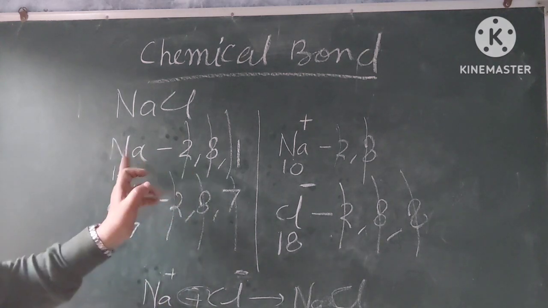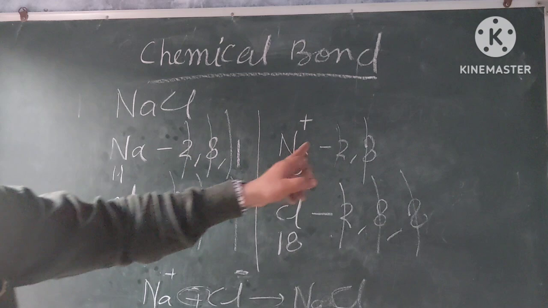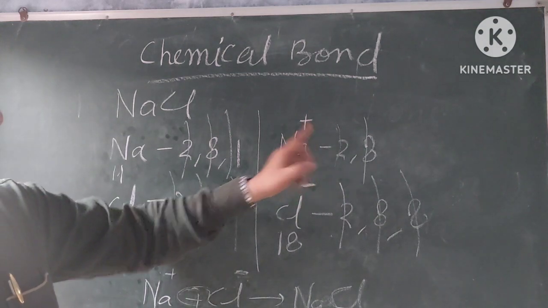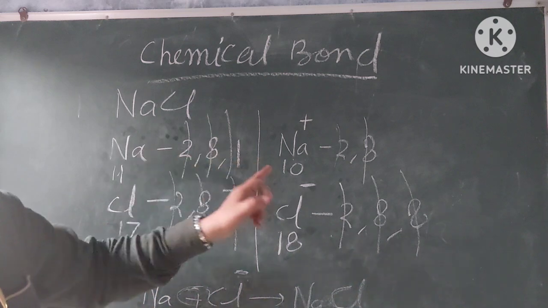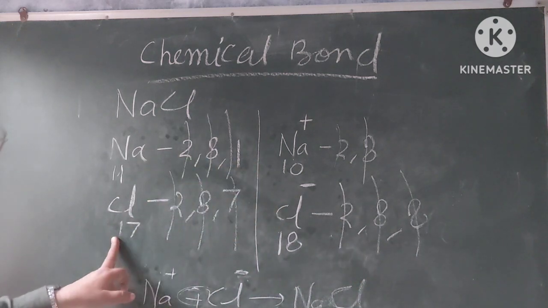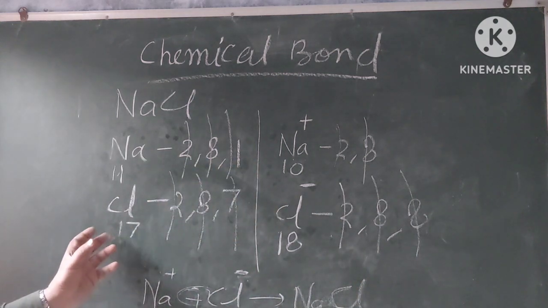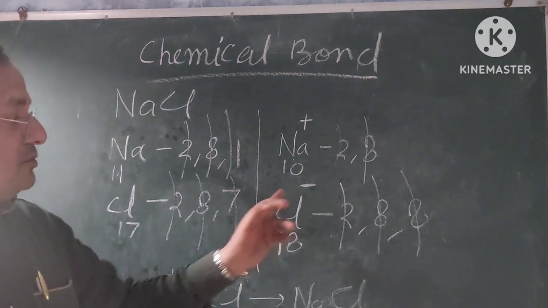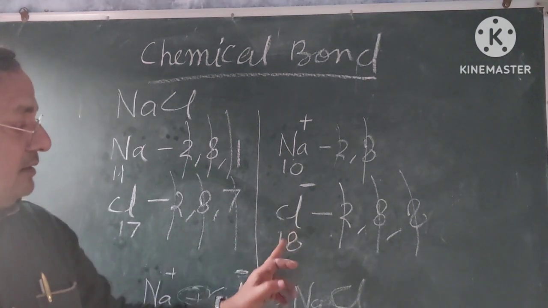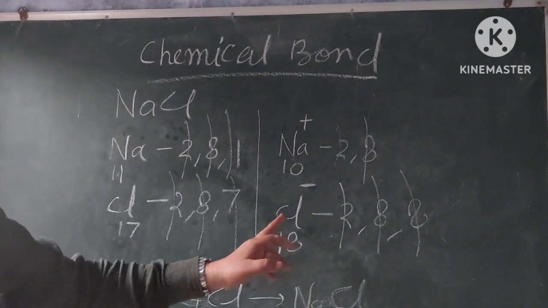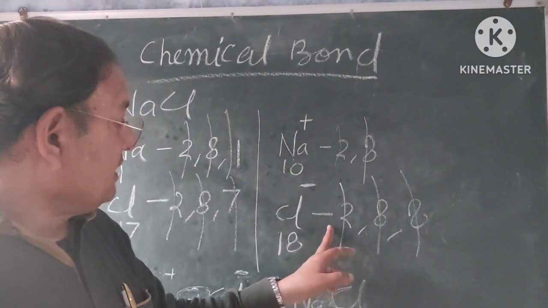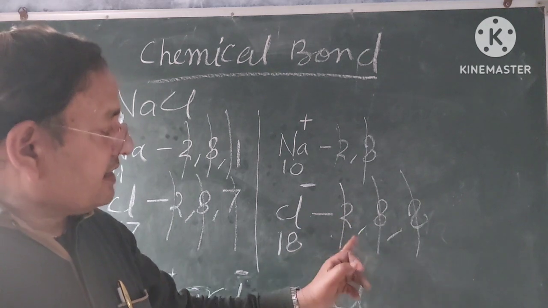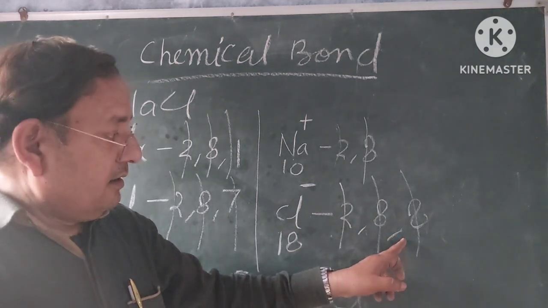Now on losing 1 electron, sodium becomes a sodium ion, a sodium positive ion. Now it has 10 electrons, and chlorine on accepting the electron becomes a chloride ion and has 18 electrons. The configuration of the chloride ion is 2 in the first cell, 8 in the second cell, and 8 electrons in the third cell.